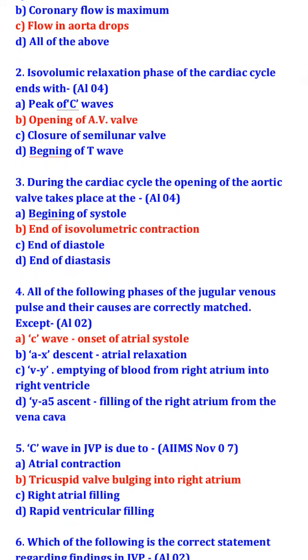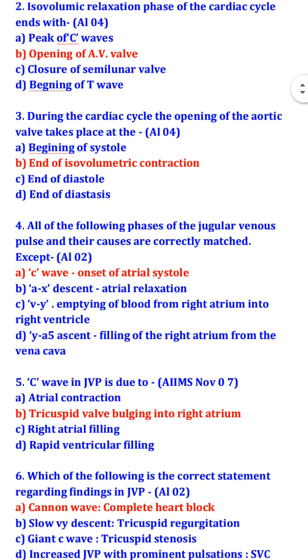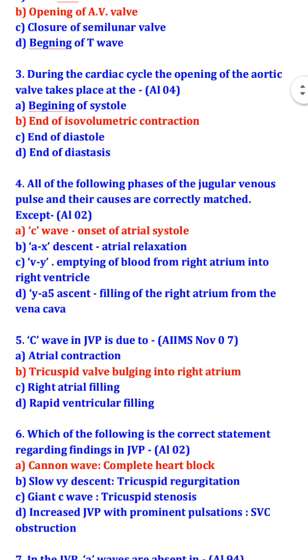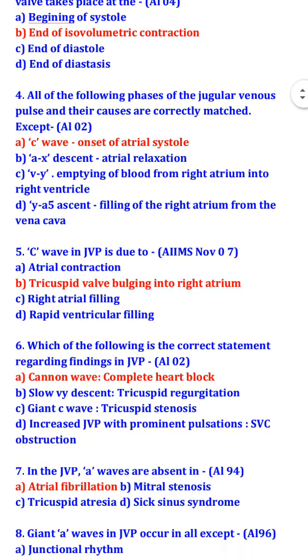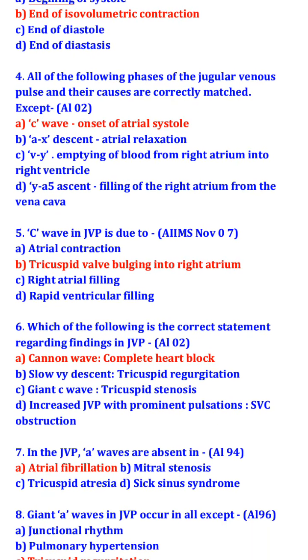All of the following phases of the jugular venous pulse and their causes are correctly matched except C wave at onset of atrial systole, which is wrong. AX descent is atrial relaxation. VY is emptying of blood from the right atrium into the right ventricle. YA ascent is filling of the right atrium from the vena cava. C wave in JVP is due to tricuspid valve bulging into the right atrium.